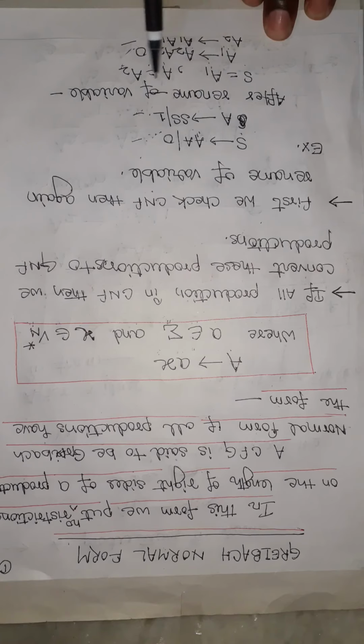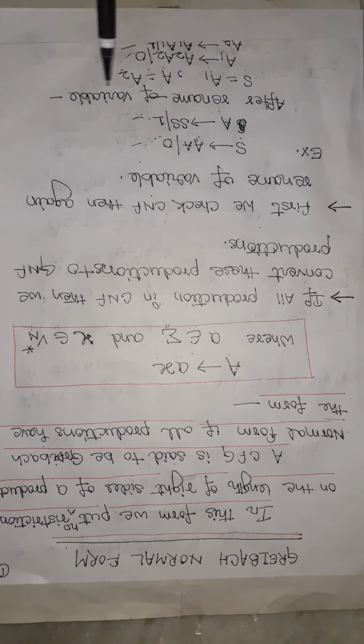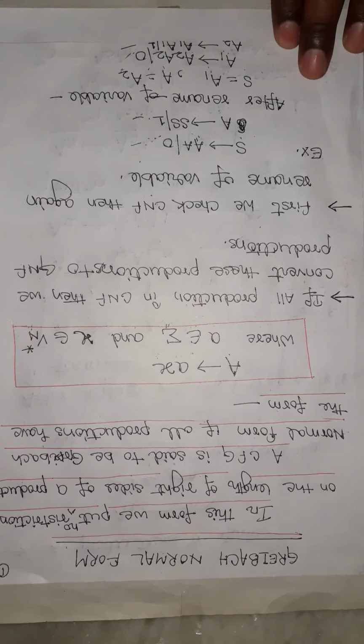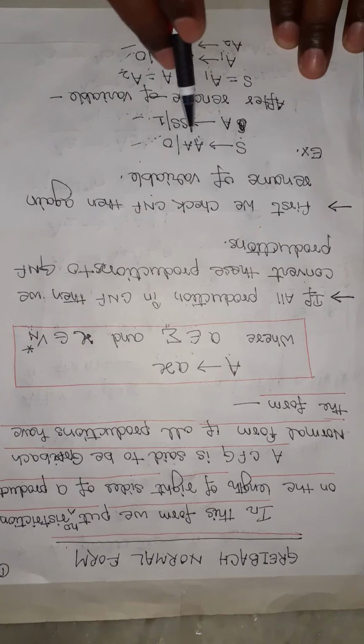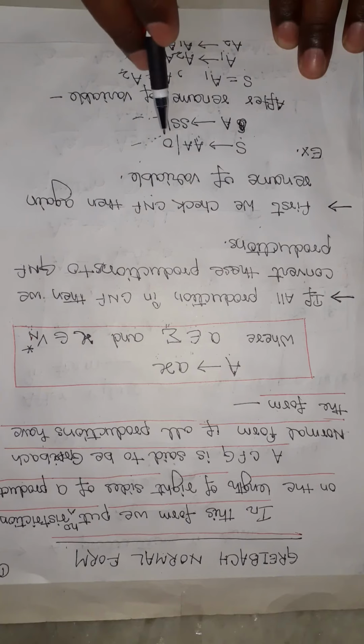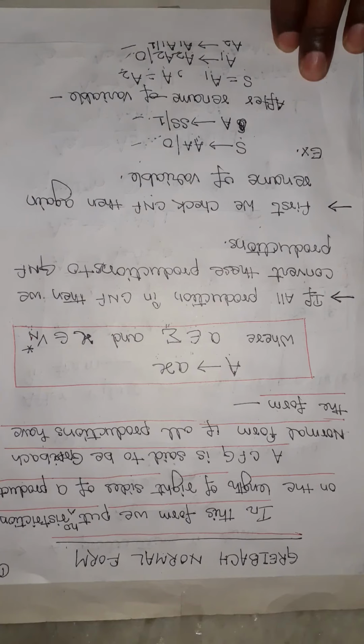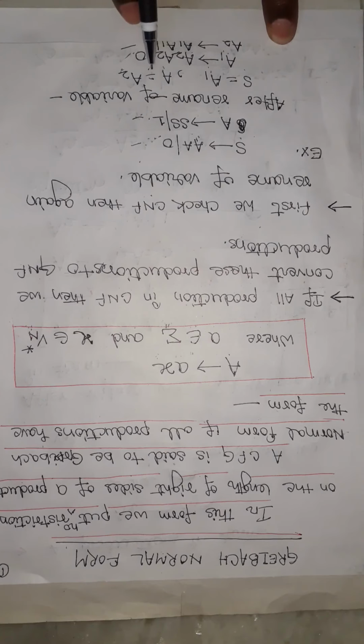After renaming, S is a variable, A is a variable, and 0 and 1 are terminals. S is converted into A1, A is converted into A2. After substituting the values of S and A, we find A1 derives A2A2 or 0, and A2 derives A1A1 or 1.